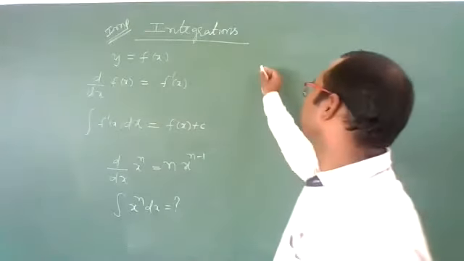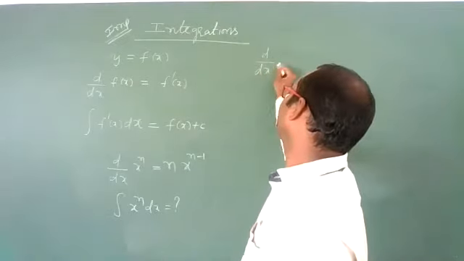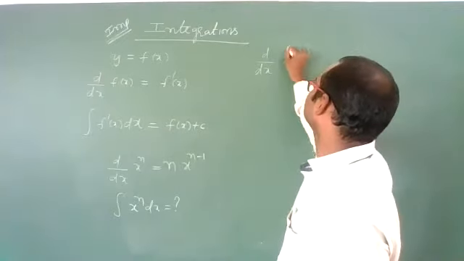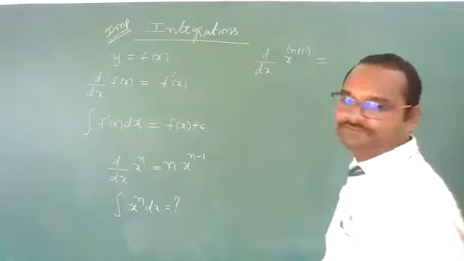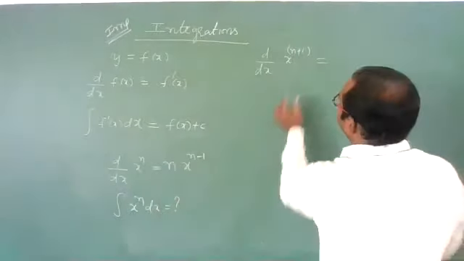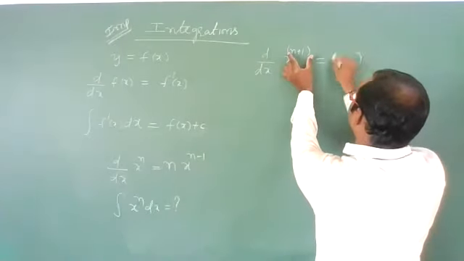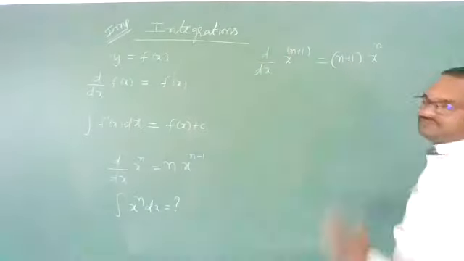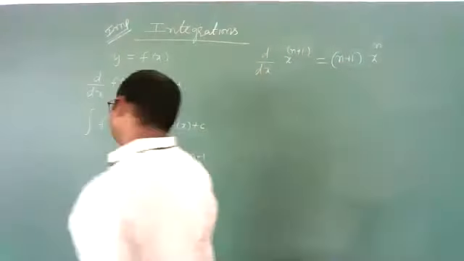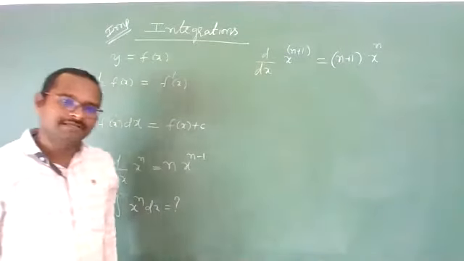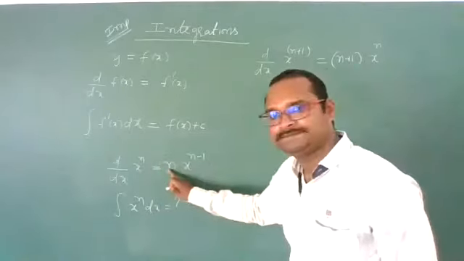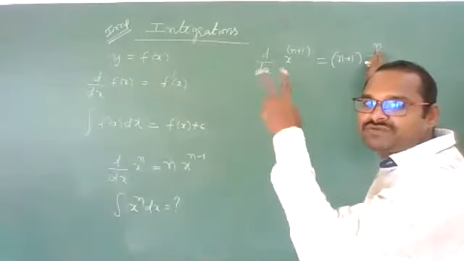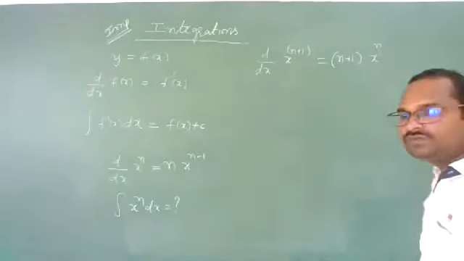Okay, students, let us suppose the differentiation of x power n plus 1 is what? With this formula you apply n plus 1 into x power n plus 1 minus 1, which means x power n. Did you get this one? Clear? According to this formula, the power should be decreased by 1. n plus 1 minus 1: plus 1 minus 1 cancel, you get n.